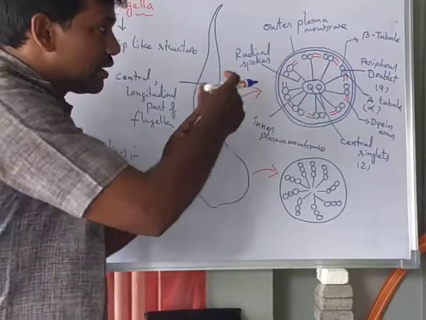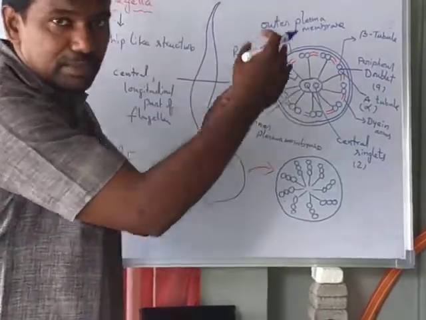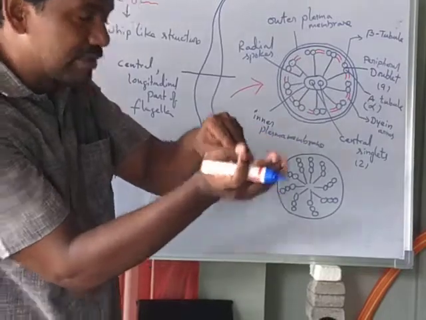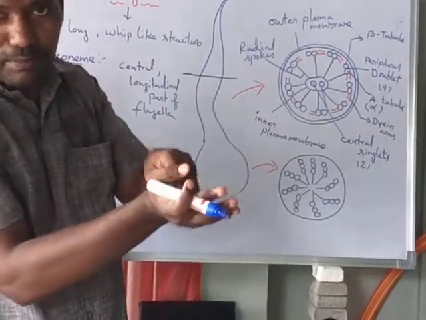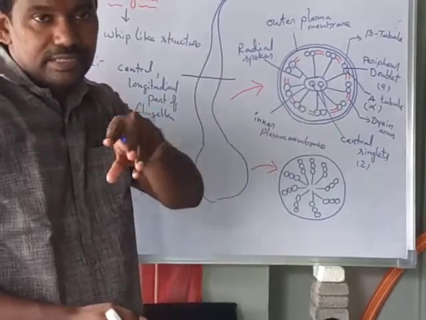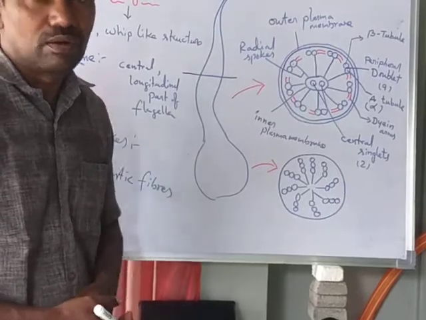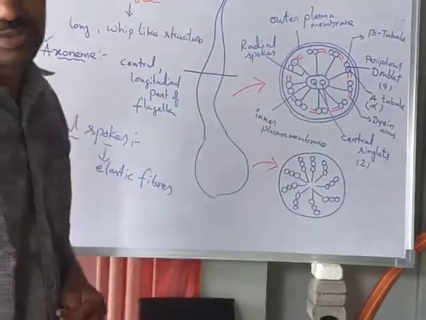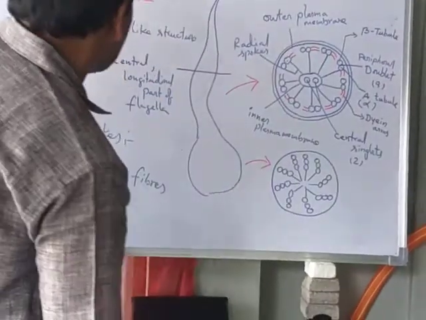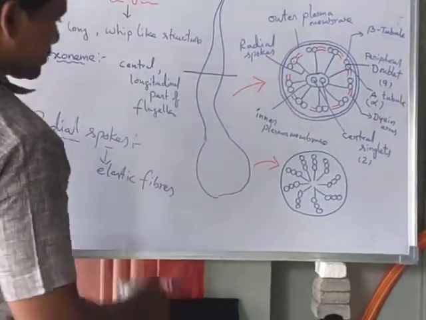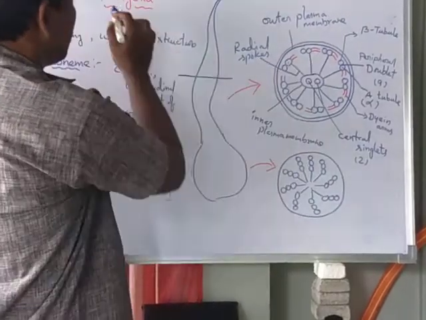Once the microtubules or flagella become bent, the radial spokes keep the microtubules and flagella in the normal position after the bending. That is the function of radial spokes. It limits the sliding speed. And this is about the inner structure of the flagella.